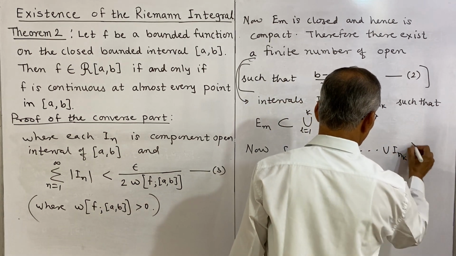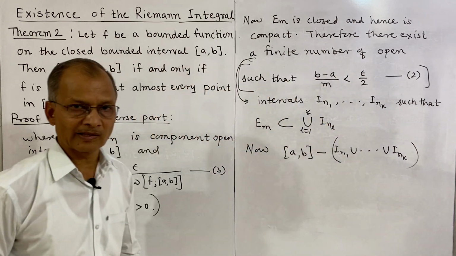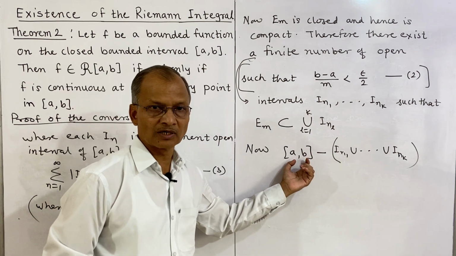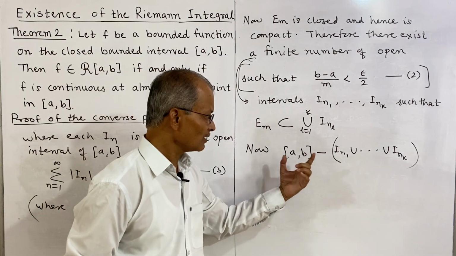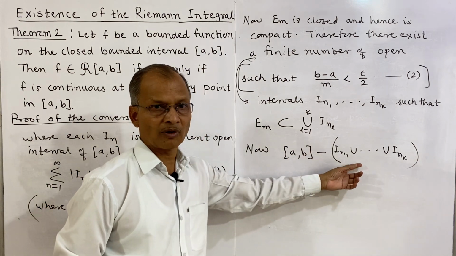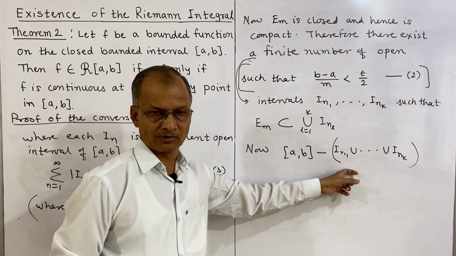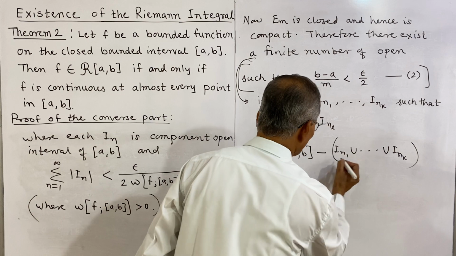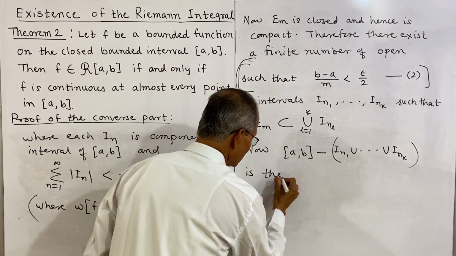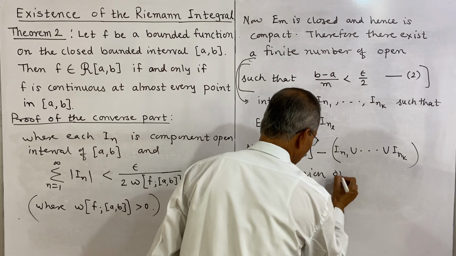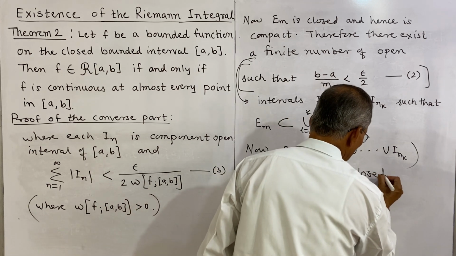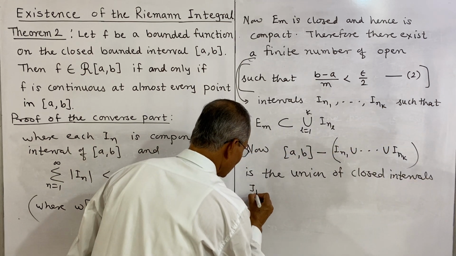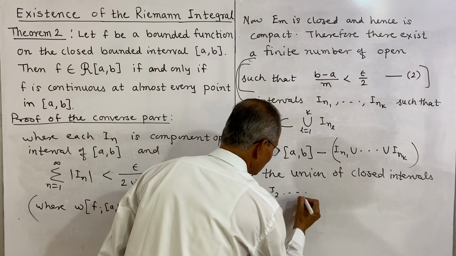If you subtract this, then, see, these are open intervals, and this is a closed interval, the complement of open intervals, because we are subtracting open intervals, and therefore this will be a union of closed intervals. And we shall denote these intervals as J1, J2 up to Jp.